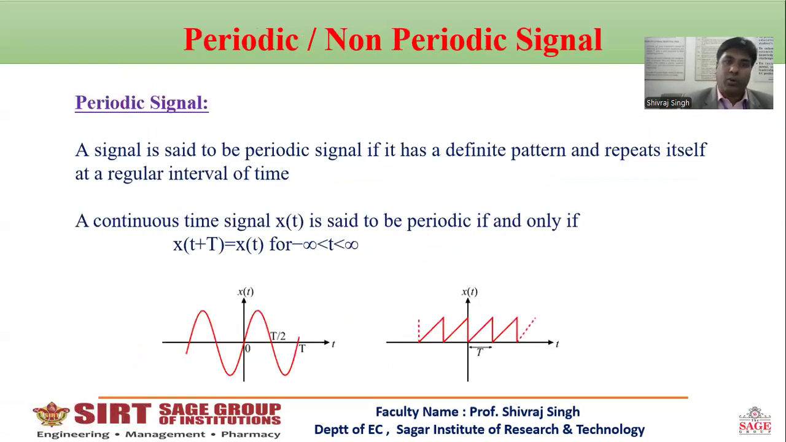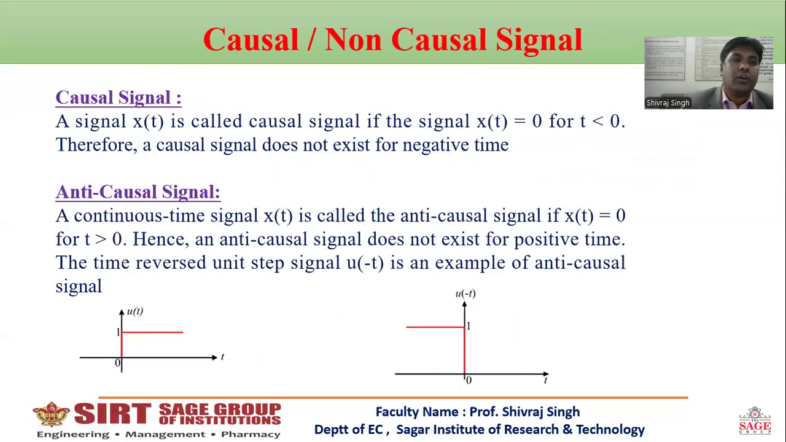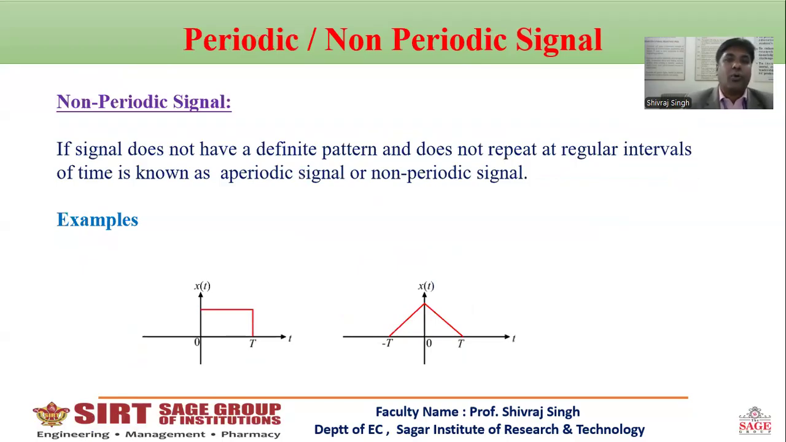Next, periodic and non-periodic signals. A signal is said to be periodic if it has a defined pattern and repeats itself at a regular interval. That means a periodic signal repeats itself after one complete cycle. Next, if a signal does not repeat after a complete cycle, it is called a non-periodic signal. In this case, the signal is defined only from 0 to t. That means after t, it does not repeat itself.